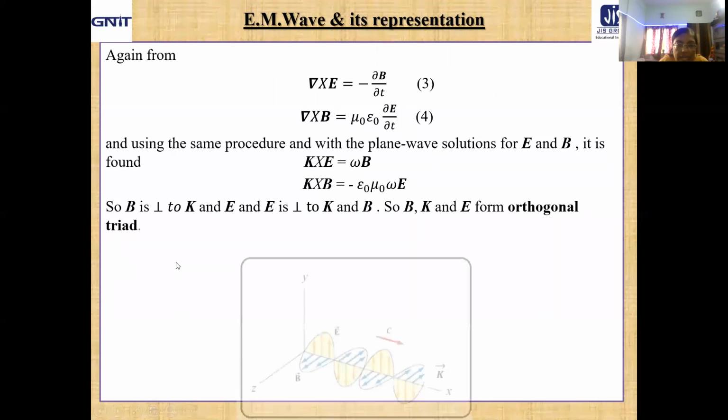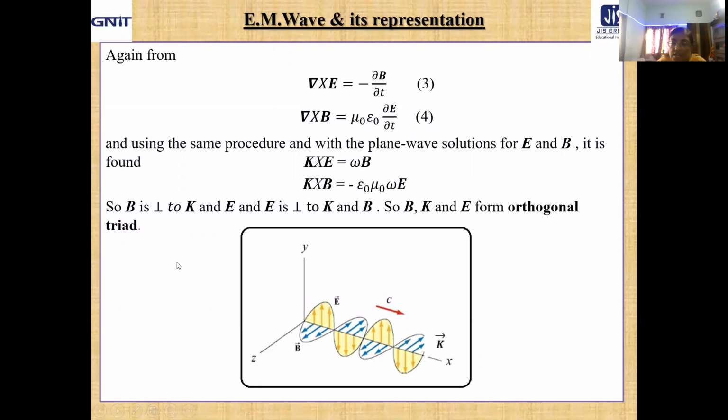Now, finally, what about the nature of the electromagnetic wave? Graphically, how is it represented? It is basically simple harmonic motion that we are representing here. Along Y, we have taken the electric field, along Z, the magnetic field, and along X, the direction of propagation.